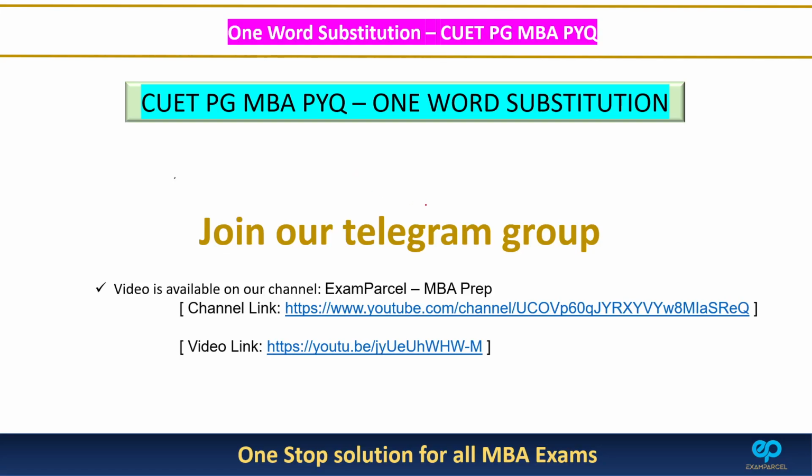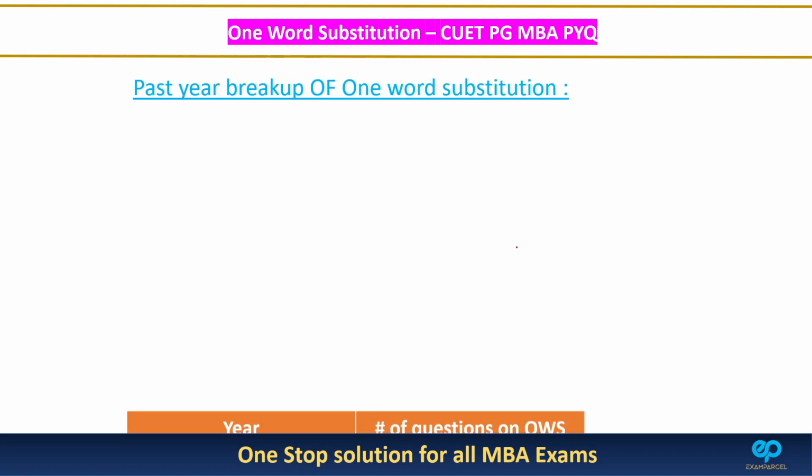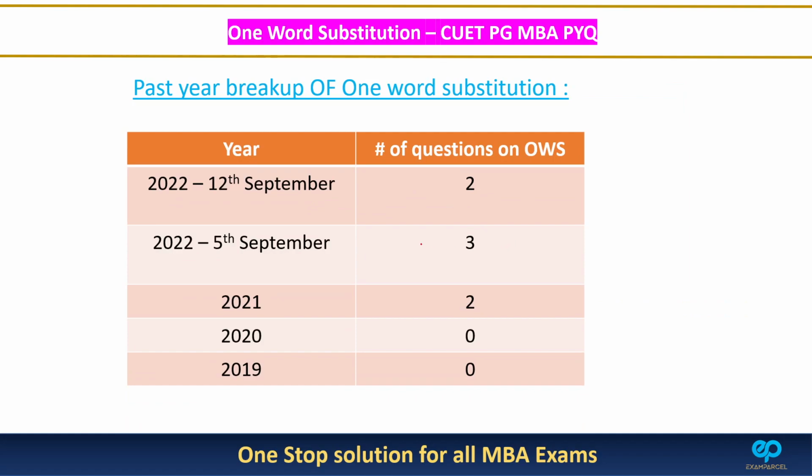Hey everyone, in this video we will discuss all the previous year questions on one word substitution which have come in CUET PG MBA exam. So let us discuss first the breakup. There were two papers in 2022. In the 12th September paper we had two questions on OWS, one word substitution. In 5th September we had three questions. In 2021 we had two. And there were no questions in 2020 and 2019.